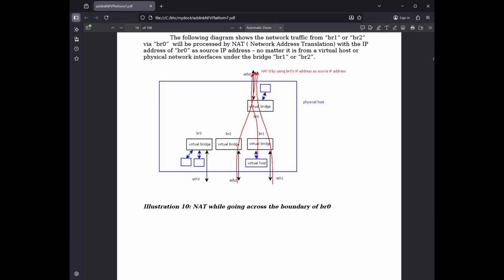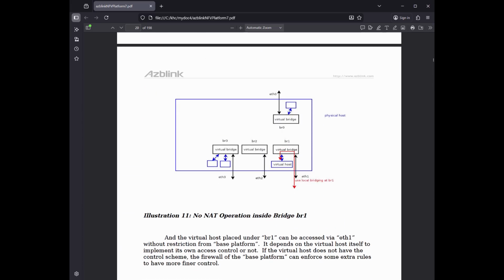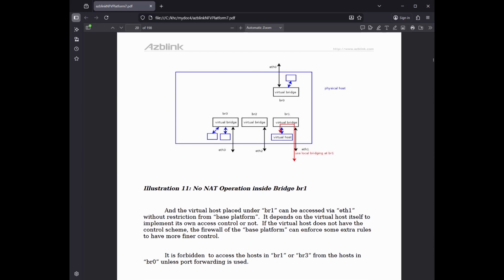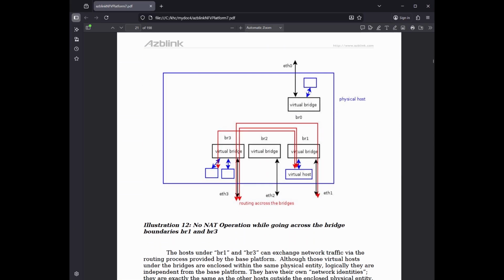Illustration 11. No NAT operation inside bridge BR1 and the virtual host placed under BR1 can be accessed via ETH1 without restriction from base platform. It depends on the virtual host itself to implement its own access control or not. If the virtual host does not have the control scheme, the firewall of the base platform can enforce some extra rules to have more finer control. It is forbidden to access the hosts in BR1 or BR3 from the hosts in BR0 unless port forwarding is used. Illustration 12. No NAT operation while going across the bridge boundaries BR1 and BR3.